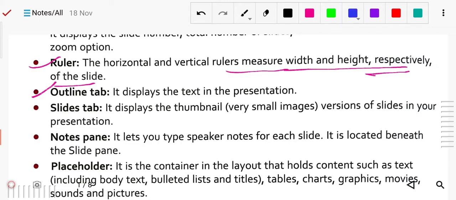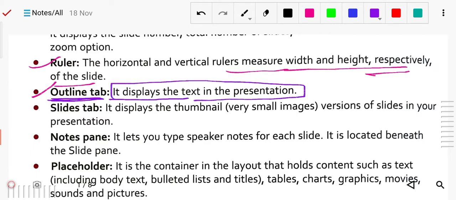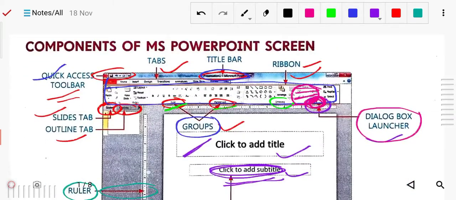Now the outline tab displays text in a presentation. Very important, you must remember this one. What is the use of the outline tab? It displays the text in the presentation. It will display only the text. Whatever text is used in the presentation will be displayed in this tab. In the outline tab we can see only the text.